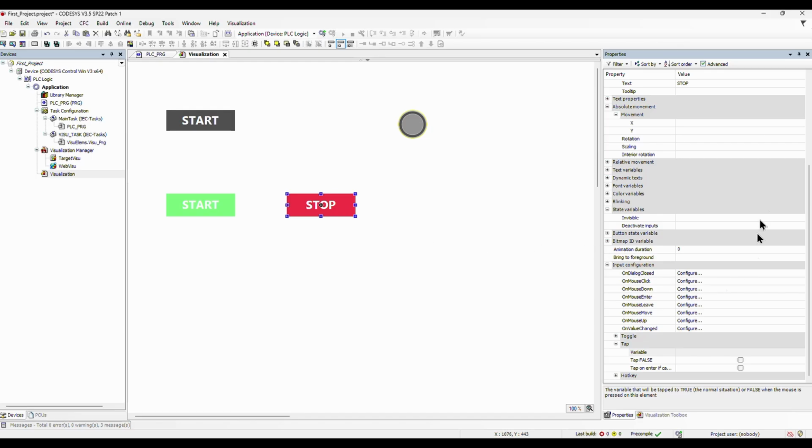Now let's link the Stop button to our latch logic. We will select Stop button, and on the right side, we look for Input Configuration.